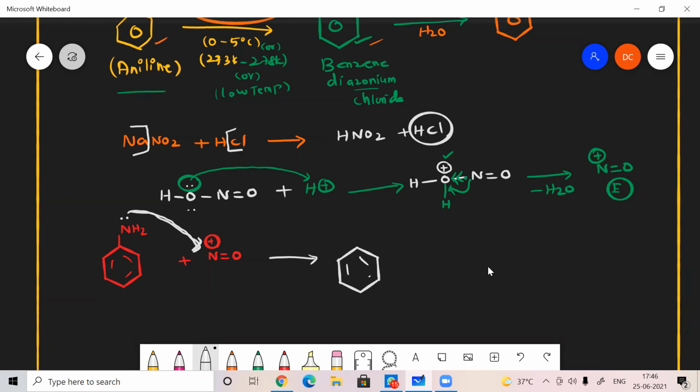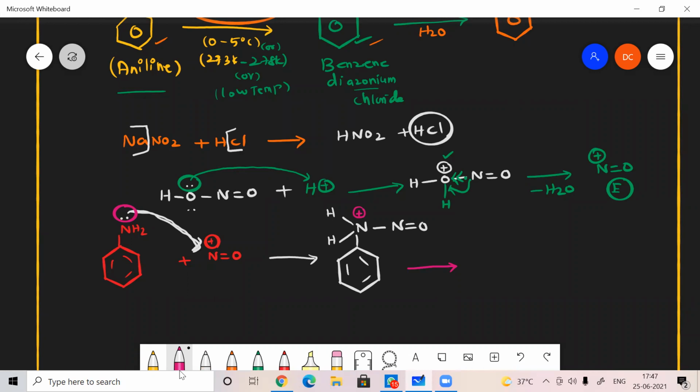There is no change in this bond, and here N, one H is here, one more H is here, and one bond is formed between nitrogen and nitrogen. This nitrogen loses electron, so it gets a positive charge. Is that clear or not? This is the first step. It's clear, sir. Fine, super.